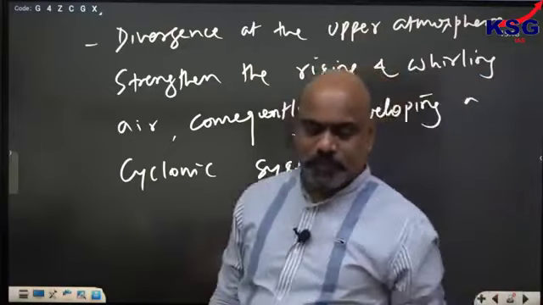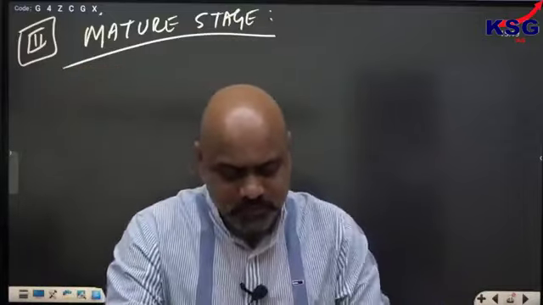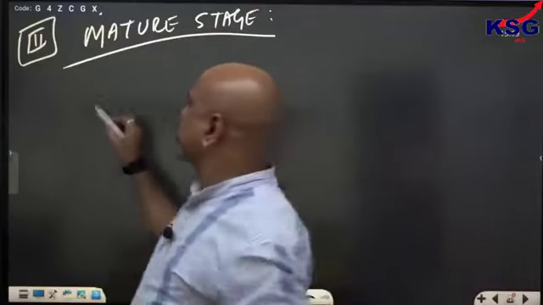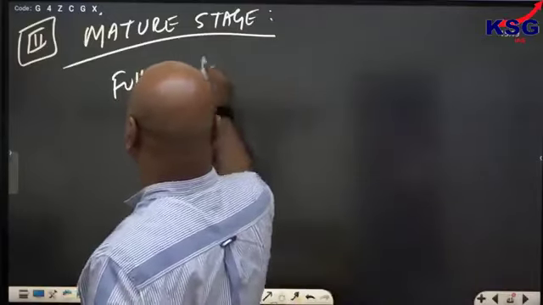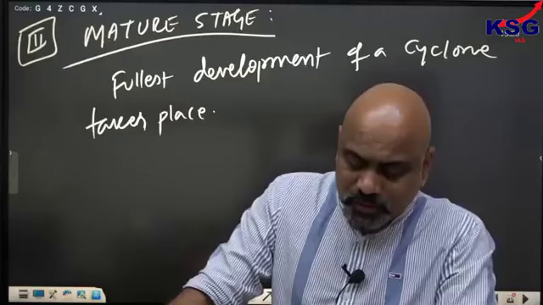Third is the mature stage. Fullest development of a cyclone takes place in this stage, with a wind speed of 60 km per hour or more.